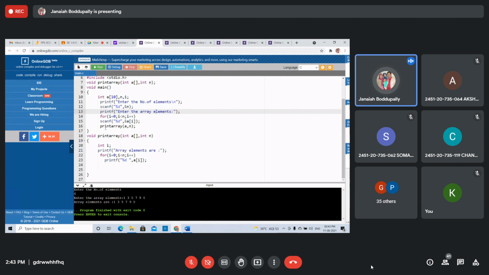Just the array name is passed, as a single name, without writing any subscripts or square brackets. Understood, students?